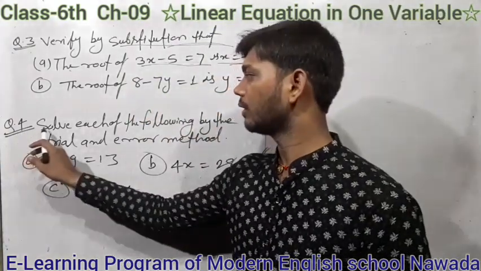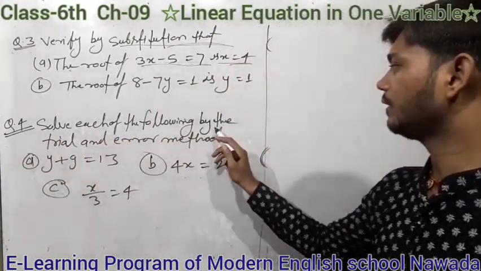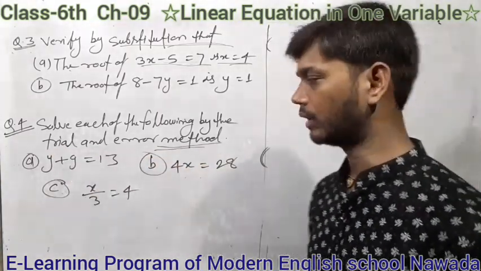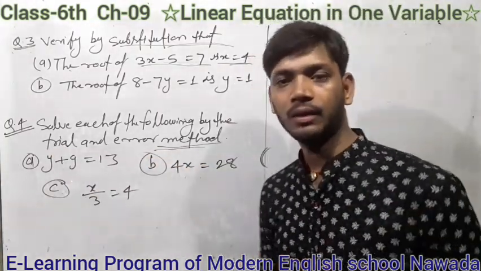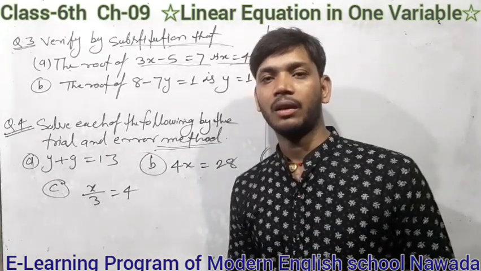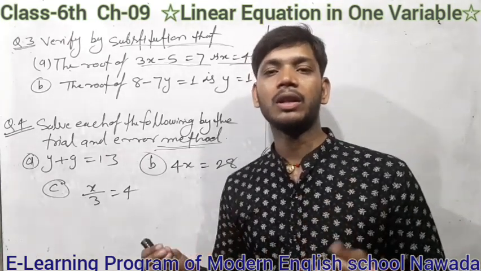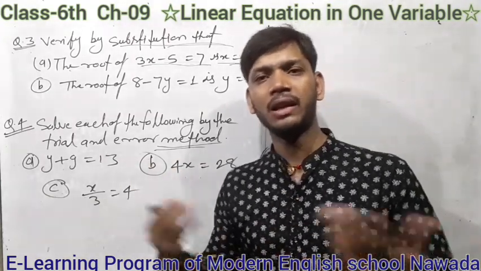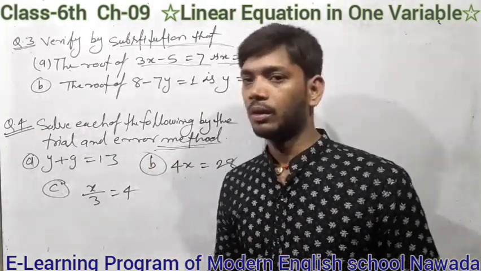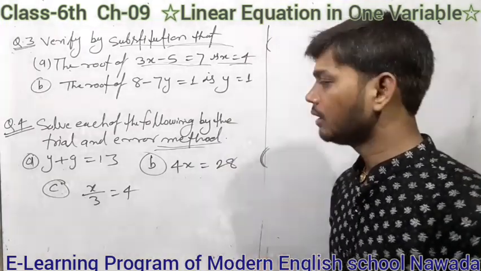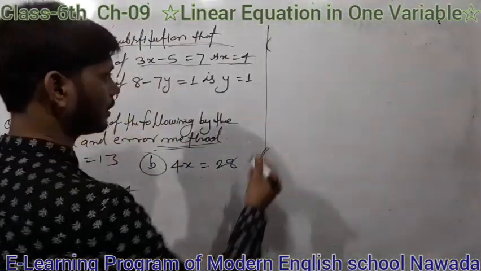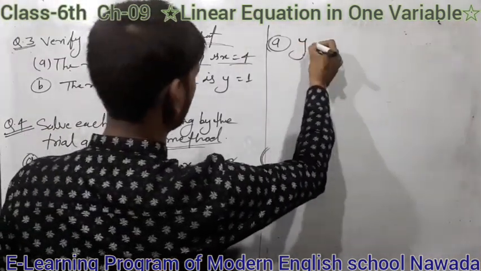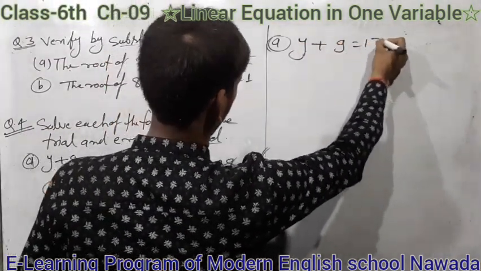Question 4, solve each of the following by trial and error method. Understand this carefully, and I already told trial and error method, in which we put the value of variable by ourselves. That means any value you can put that will be suitable. So here first A, y plus 9 is equal to 13.